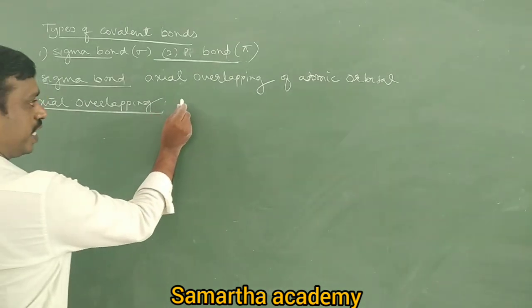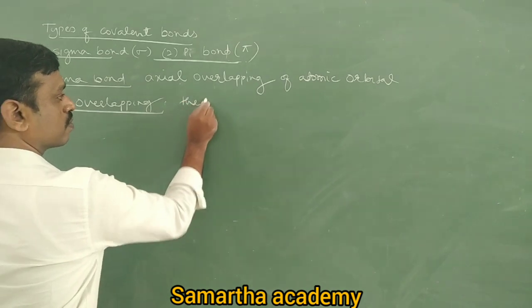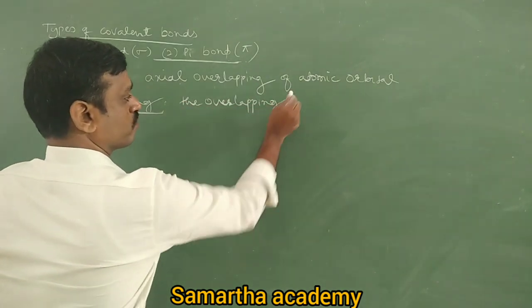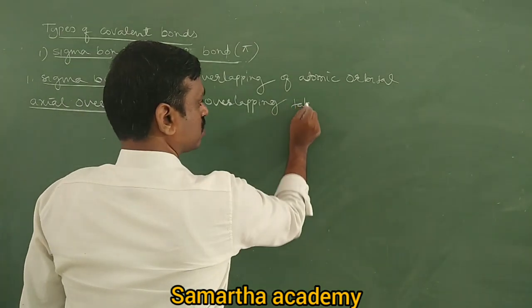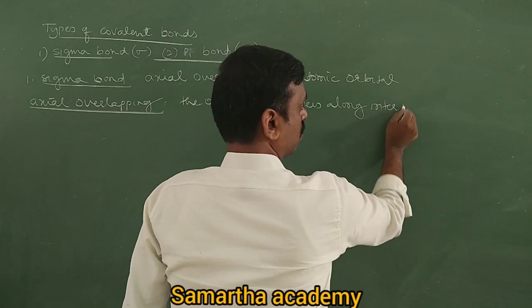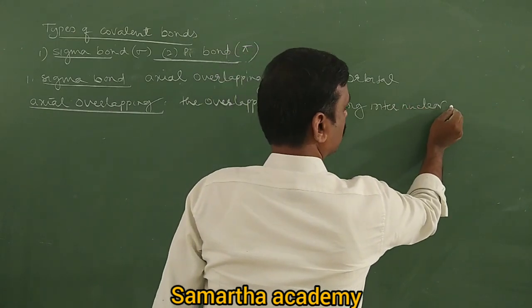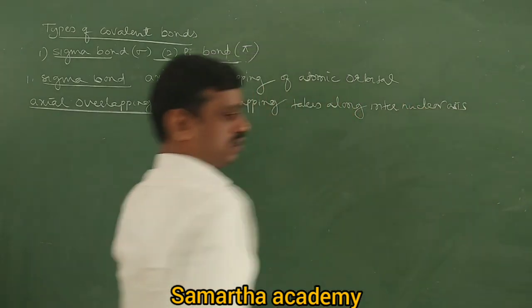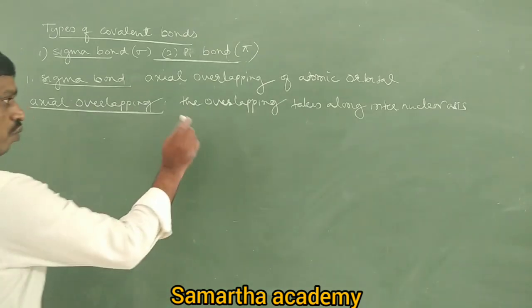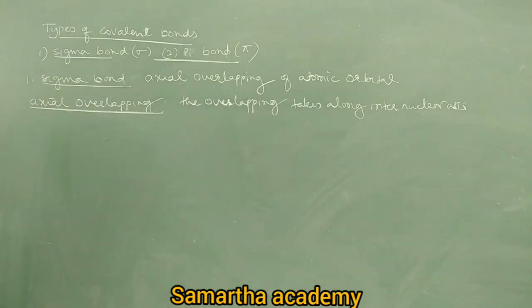The overlapping takes place along the internuclear axis. Okay, so if the overlapping takes place along the internuclear axis, it is called axial overlapping. Then what is the meaning of internuclear axis?